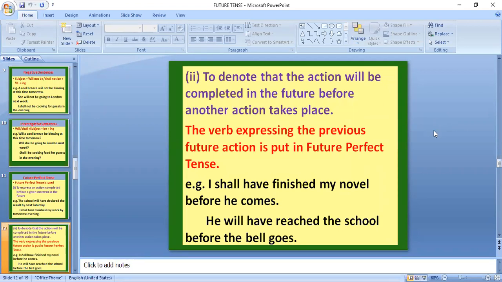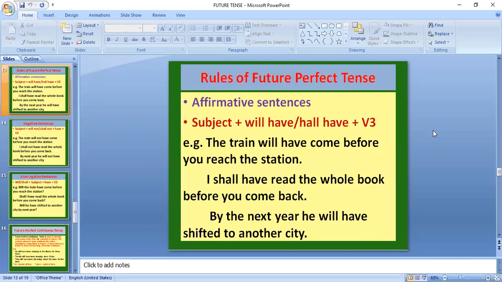Okay, two actions, just like the past perfect that we discussed. Coming to the next, what is the rule for this? Affirmative sentences. Yes, Divya beta, continue. In the affirmative sentences, the rule is subject plus will have or shall have plus V3. Divya beta, please continue with the explanation.